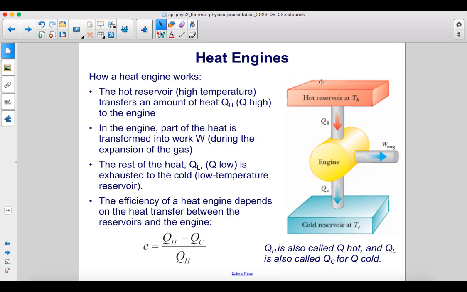The hot reservoir is at a high temperature, and it transfers an amount of heat, Q sub H, Q high, to the engine. In the engine, part of the heat is transformed into work. That's during the expansion of the gas. The rest of the heat, Q sub L or Q low, is exhausted to the cold reservoir. The efficiency of a heat engine depends on the heat transfer between the reservoirs and the engine. The efficiency equals Q high minus Q low over Q high.